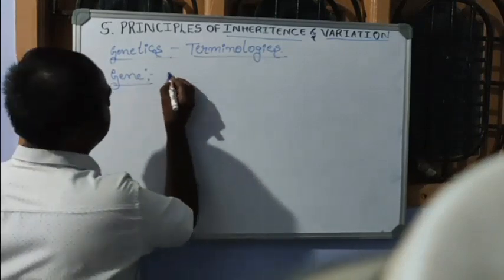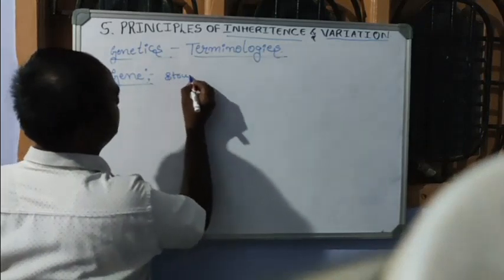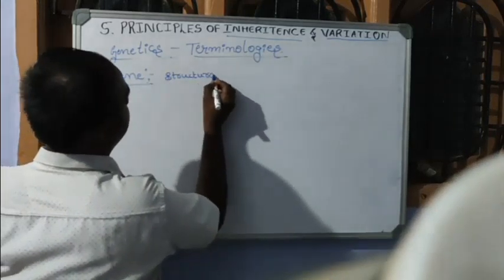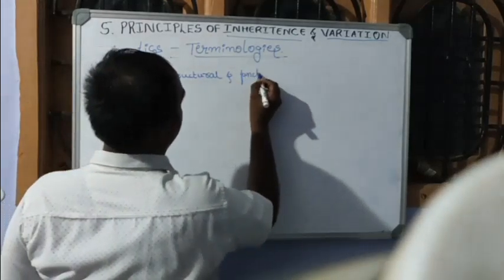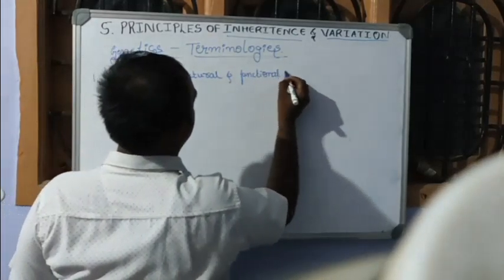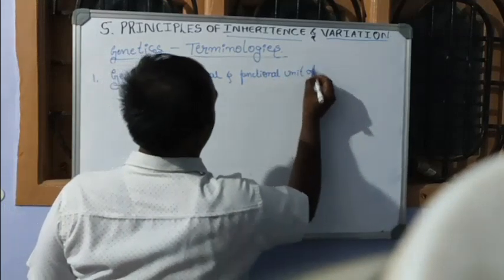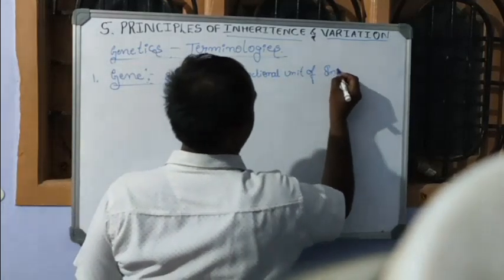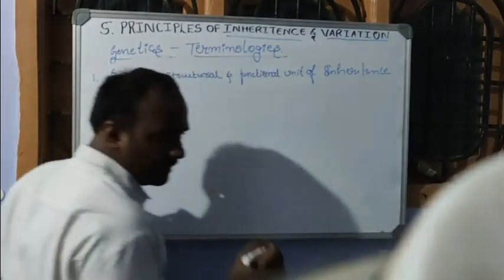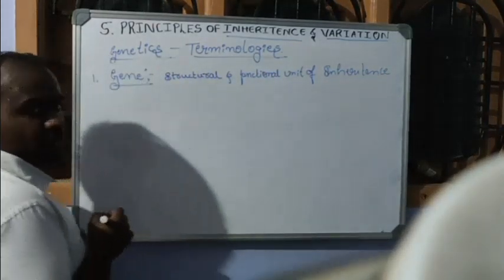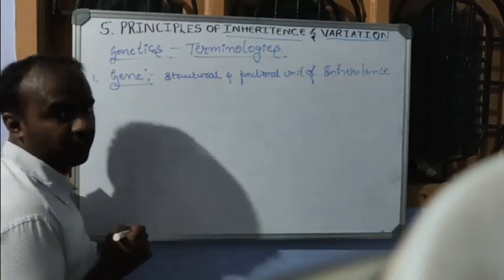Gene is the structural and functional unit of inheritance.